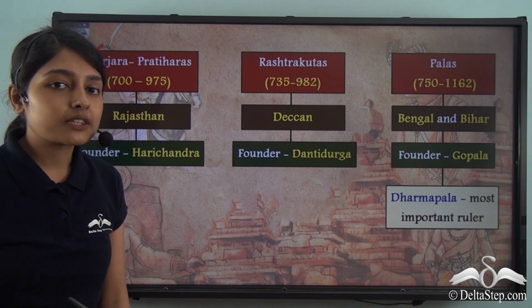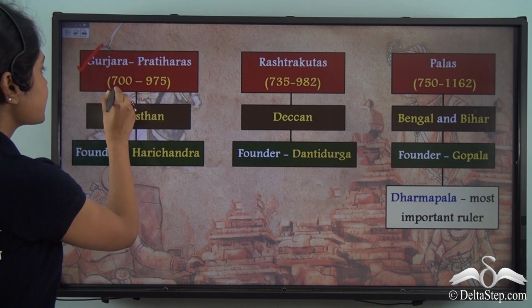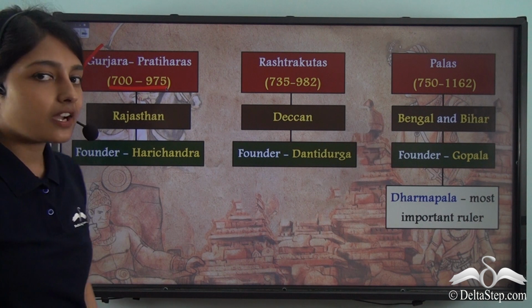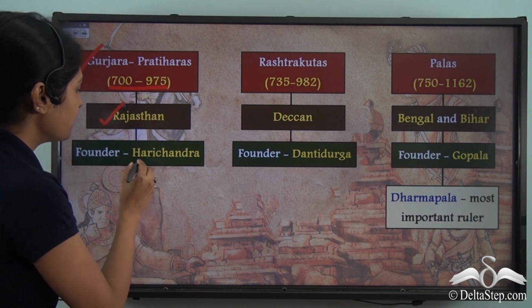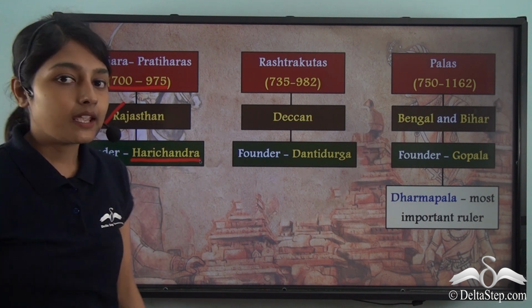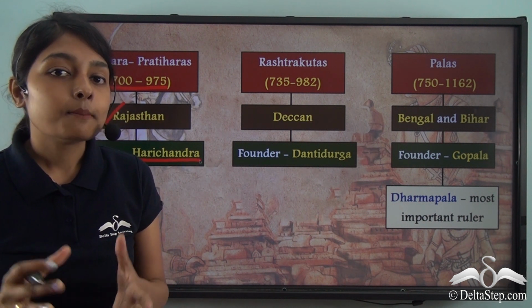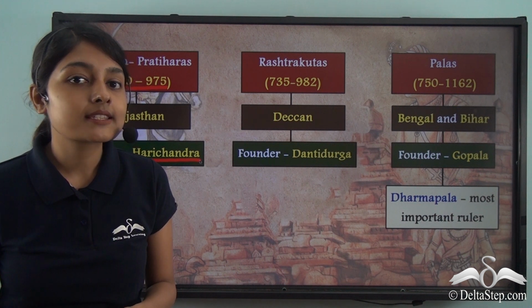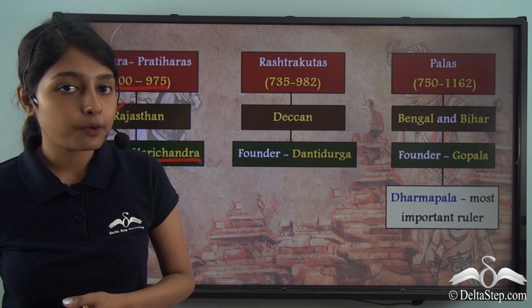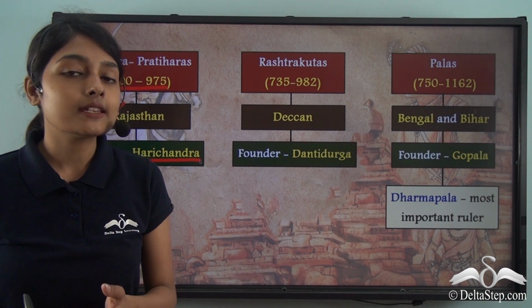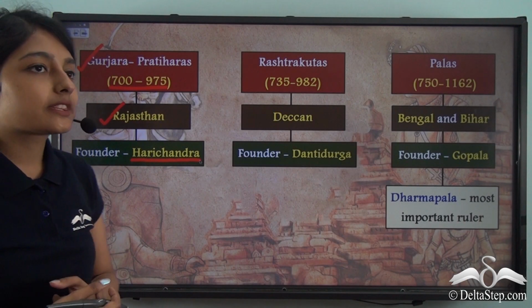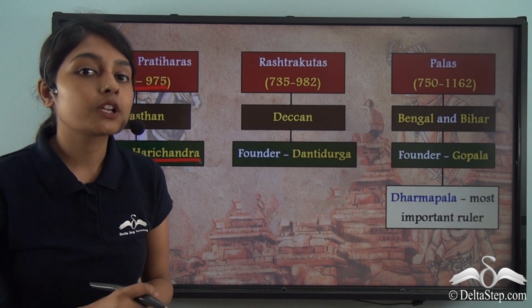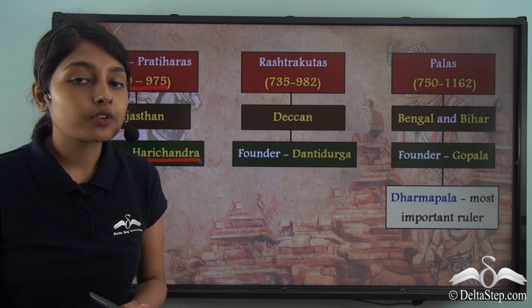The Gurjara Pratihara dynasty ruled from 700 to 975, and this dynasty was established in Rajasthan by Harichandra. And from this we learnt that men from enterprising families went on to take up military professions and found their own dynasties or kingdoms. It is considered that this dynasty originated from the Gurjaras, who were pastoralists and fighters.